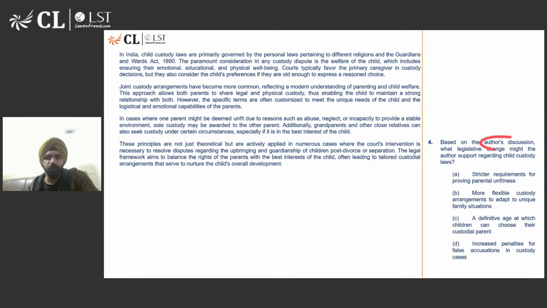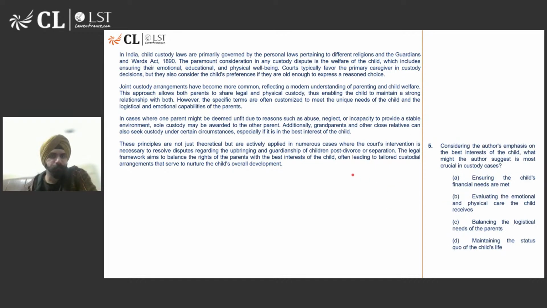So based on the author's discussion, this seems to be the most valid option which he would support, that we should have tailored custodial arrangements or flexible custody arrangements to adapt to unique situations, right, which are in the best interest of the child. So option B is the correct answer for question number 4. Okay, because it's closest to the principle. All right, let's move to the next one. Question number 5.